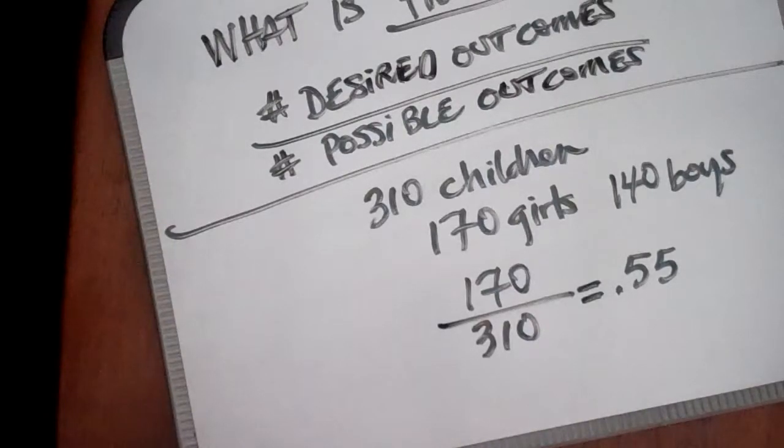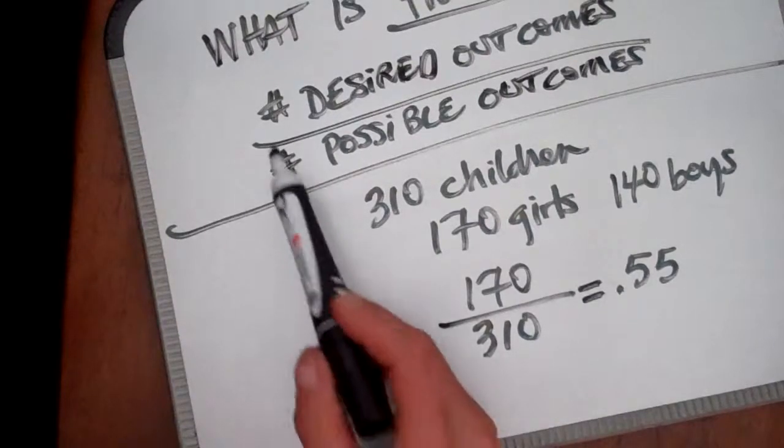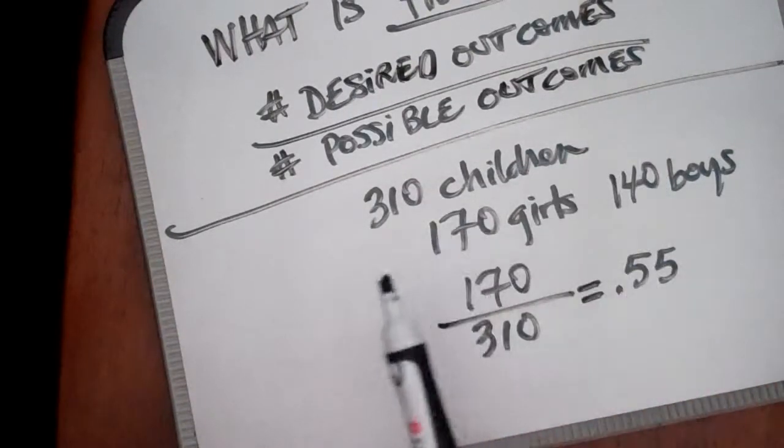So in order to calculate probability, you must know two things. You must know the total number of desired outcomes, and you must know the total number of possible outcomes.